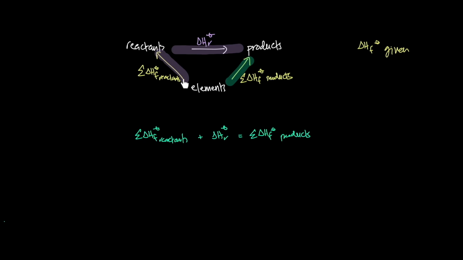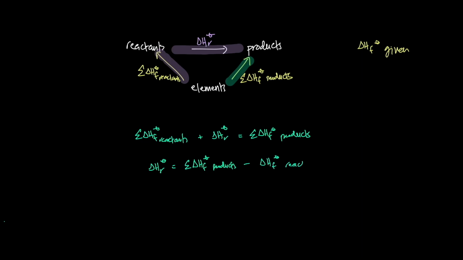Again, elements to reactants and then reactants to products, which is reaction, is the same as saying elements to products. So therefore we can say that for any given reaction, the enthalpy change of that reaction can simply be said to be the formation of the products minus the formation of the reactants.